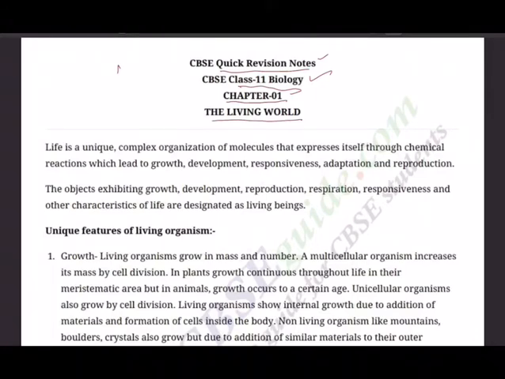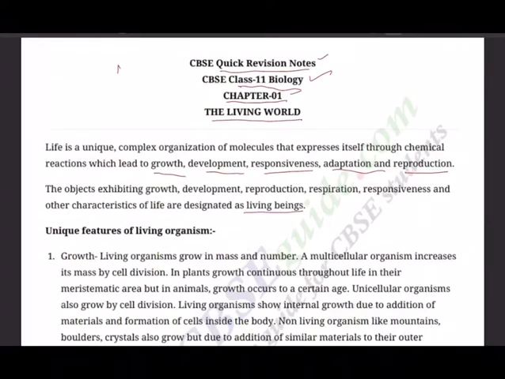So life is a unique, complex organization of molecules that expresses itself through chemical reactions which lead to growth, development, responsiveness, adaptation and reproduction. So what is life? We are defining life. The objects exhibiting growth, development, reproduction, respiration, responsiveness and other characteristics of life are designated as living beings. So we are defining what is life and what are living beings.